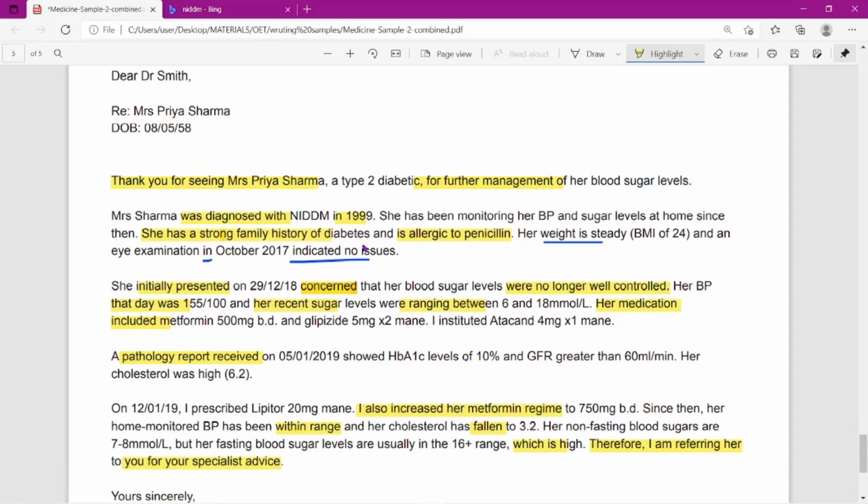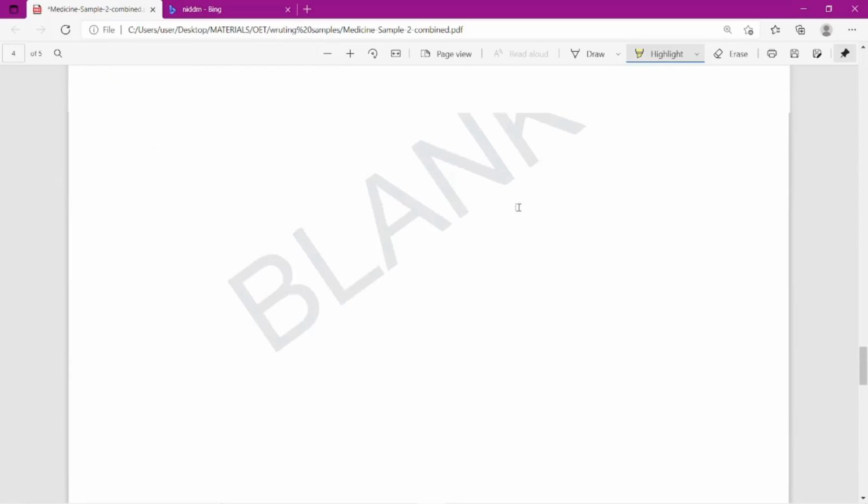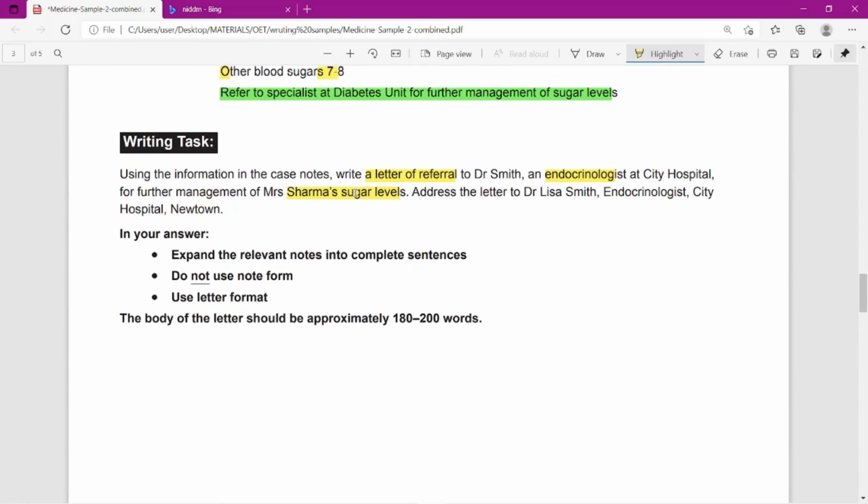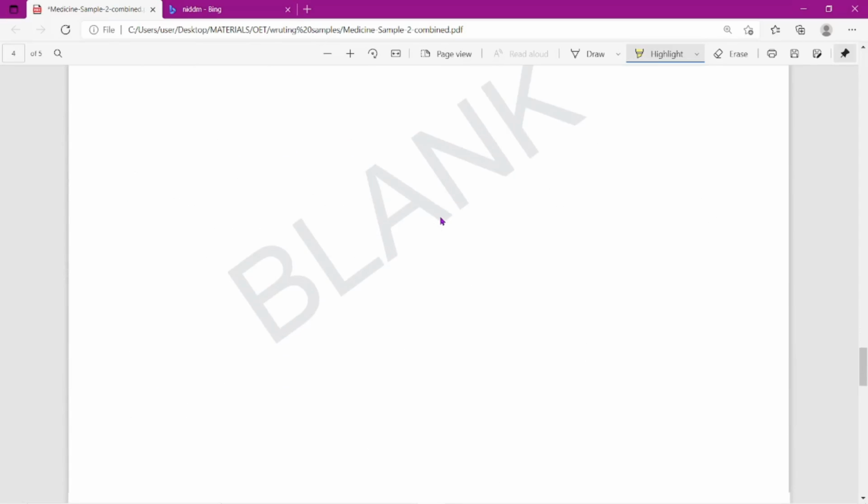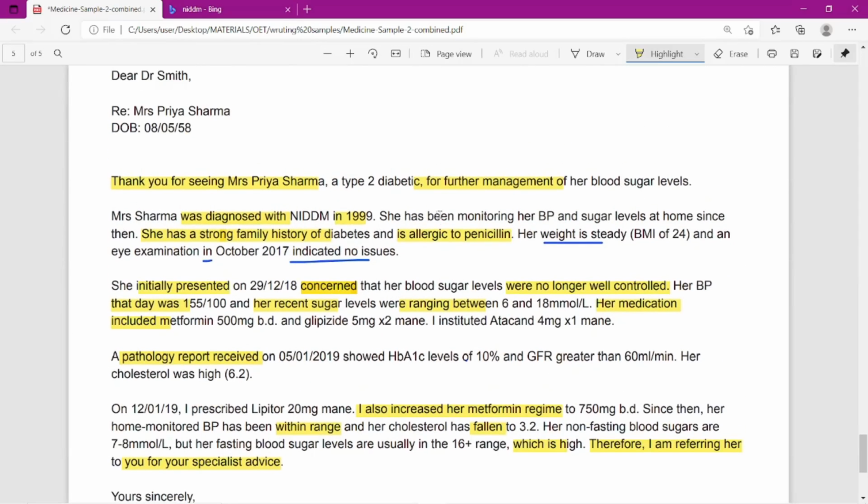So this is some thank you for seeing Mrs. Patient name, a type 2 diabetic, comma, for further management of her blood sugar levels. From where we got this blood sugar levels? It's directly written here, right? Blood sugar levels. Okay, thank you for seeing patient name.